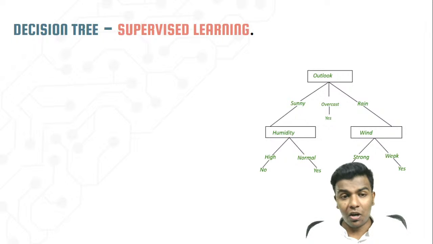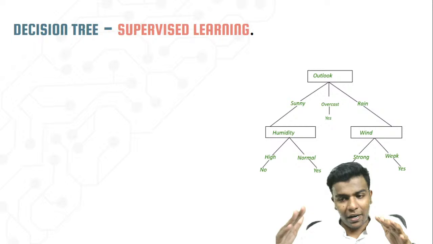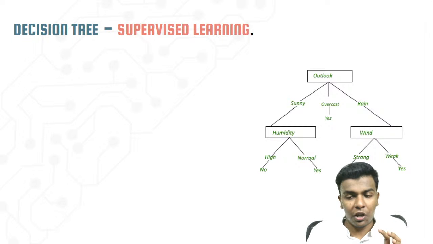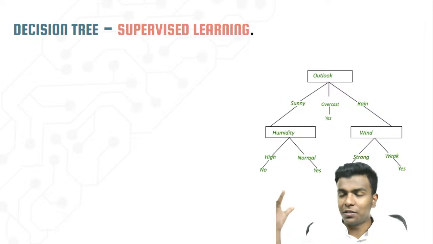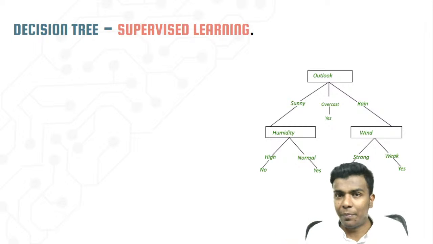And then another algorithm, the decision tree. Just see the image: sunny, rain. For sunny, it will check the humidity. On the humidity, if it is very hot, then definitely the humidity will be very low, right?